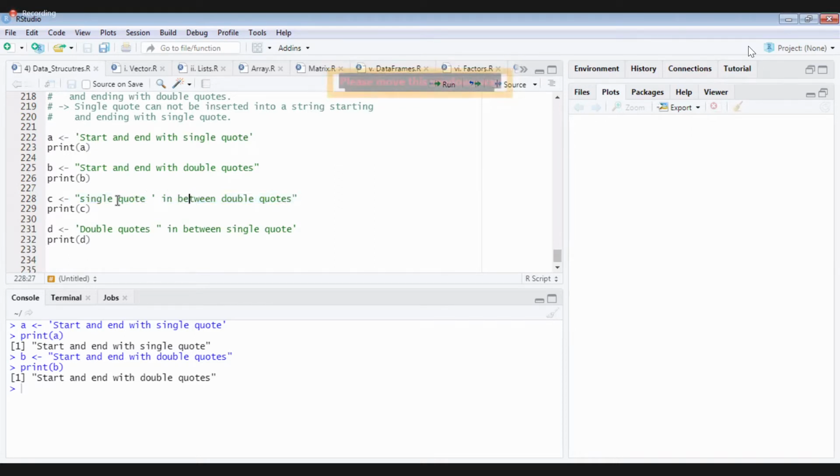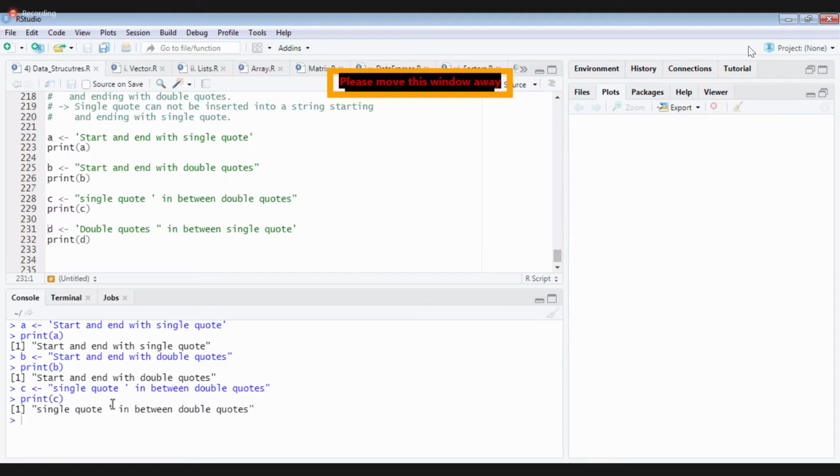Okay, forget about Python. Is it valid in R? C here? It is valid. Okay, it is valid. Now tell me whether this is valid: double quote in between single quotes. Yes, sir. Okay, it is also valid,